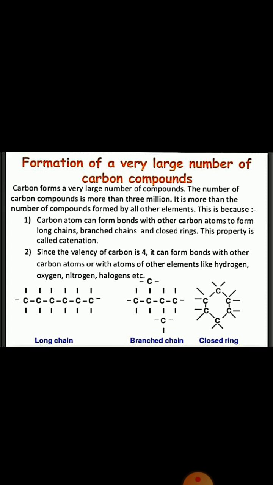As we are discussing chapter number 4, carbon and its compounds. Today we will see the formation of a very large number of carbon compounds, which means we can say the versatile nature of carbon. Why does carbon show versatile nature? Because, as I told you, it forms a large number of compounds